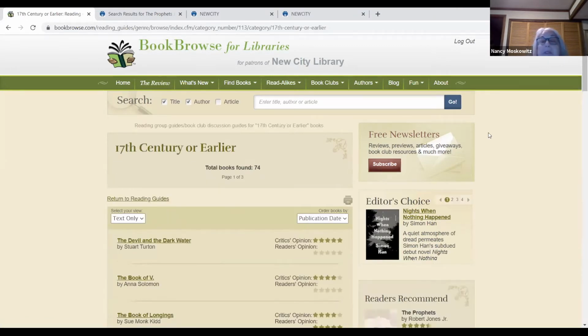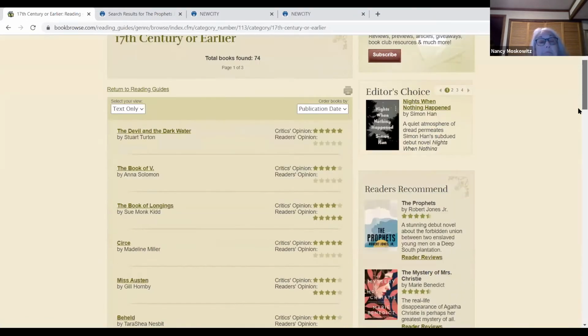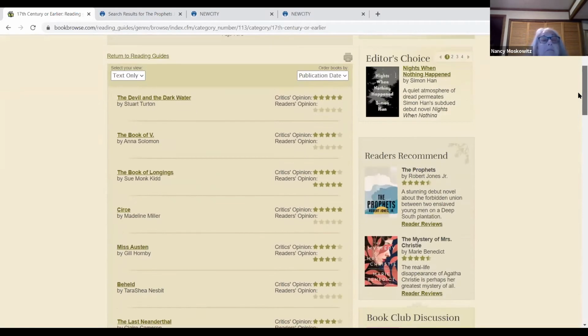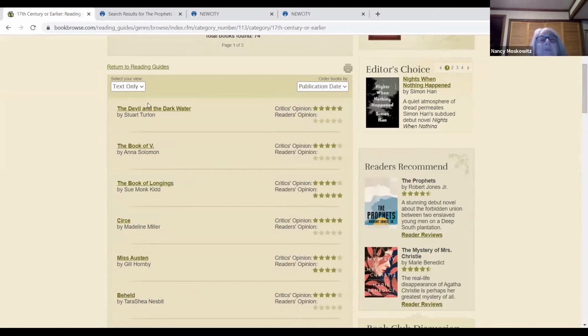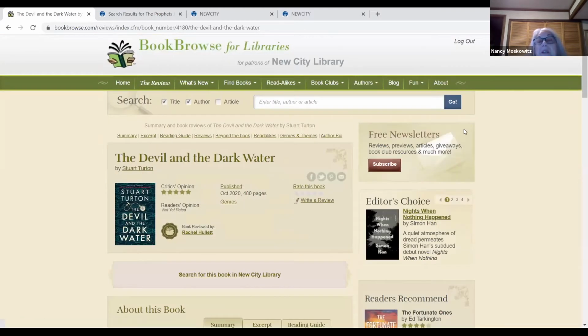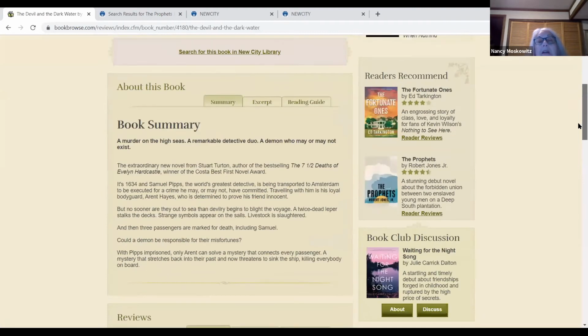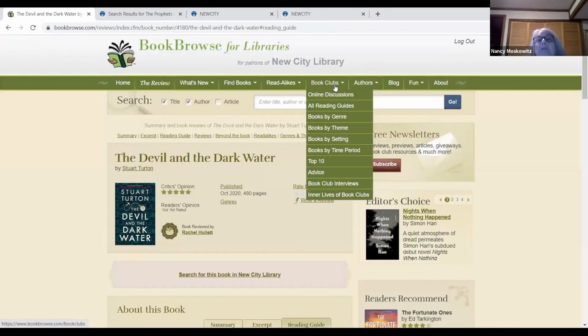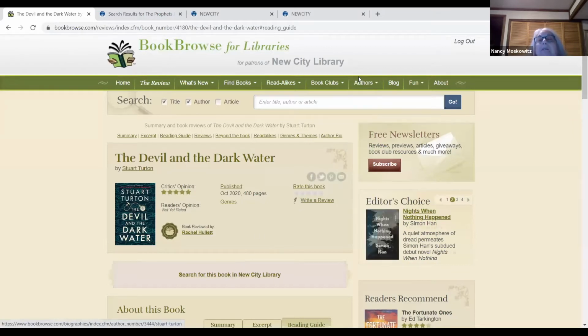And then they will give you a list of books that take place in that time period that have reading guides. The Devil in Dark Water just came out. You could click on it, and then the reading guide is right here. And then there you go. You could choose a book and then check to see if New City has it.